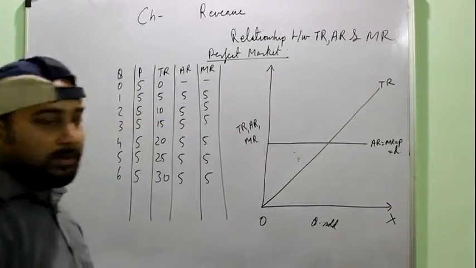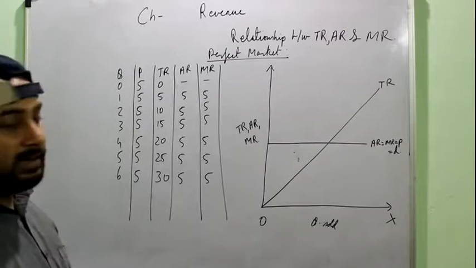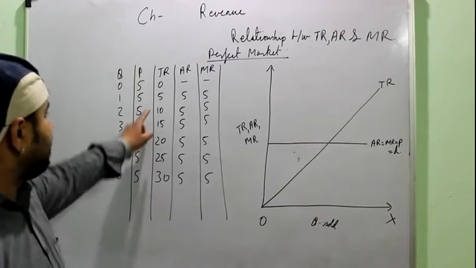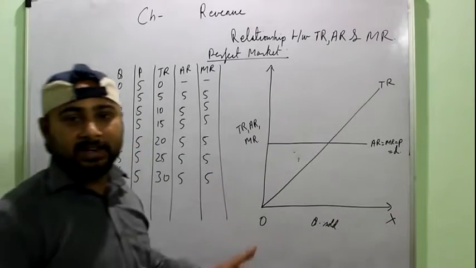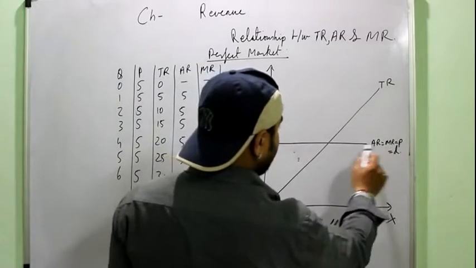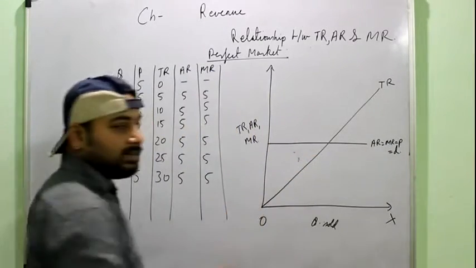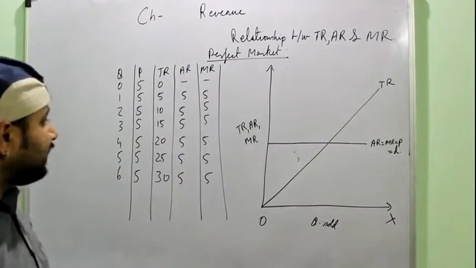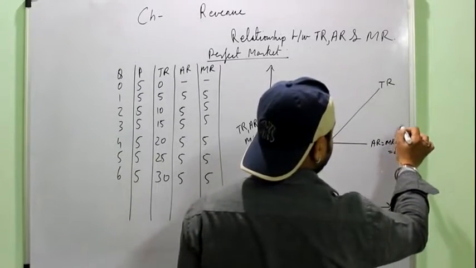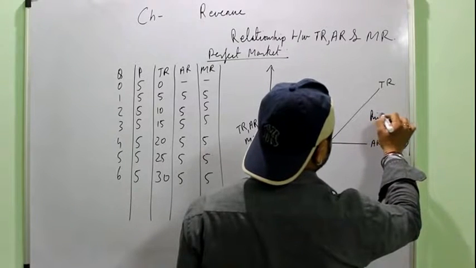Okay, straight line, upward sloping. You increase the output, TR also increases. So that's why it is an upward sloping straight line, and because it is increasing at a constant rate, it is a straight line. While AR, MR are equal and they are horizontal, that is they remain constant like the TFC curve.